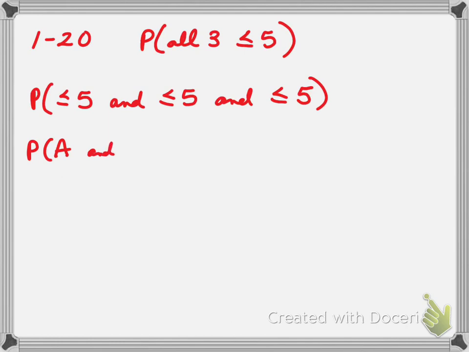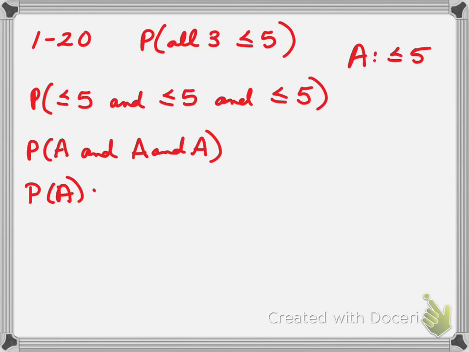Well, actually, these are all the same event, right? So A would be the event of generating a number less than or equal to 5. So it'd be A and A and A. The probability of that happening is the probability of A times probability of A times probability of A. So that's calculated by saying, what is the probability that we get a number less than or equal to 5?